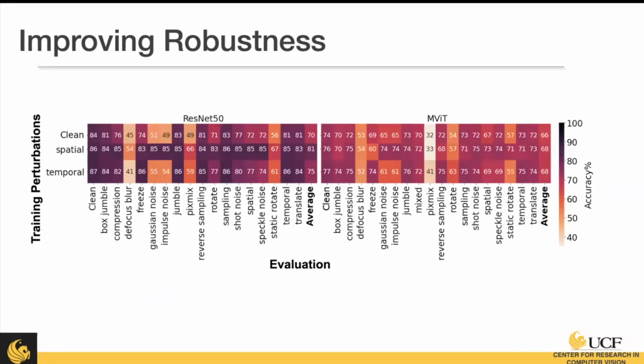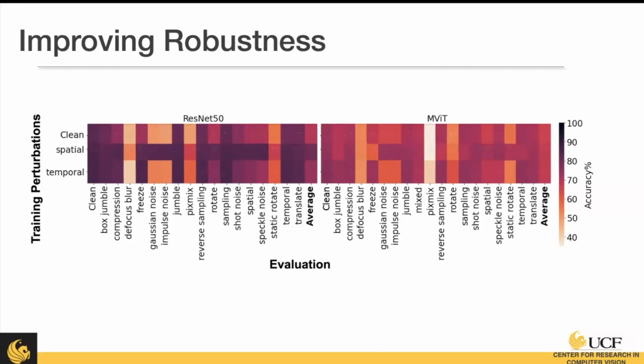So we're going to focus on the results of just the spatial and temporal to see how those corruptions impact each other. On the x-axis, we have all of our perturbation categories. On the y-axis, we have what perturbations the models are trained on. And here we're looking at a CNN-based approach, ResNet 50, and a transformer-based approach, MViT. Looking at the models on the clean data, we see that both types of perturbations, when they're trained on them, actually improve the original score on the clean data. So that does help.